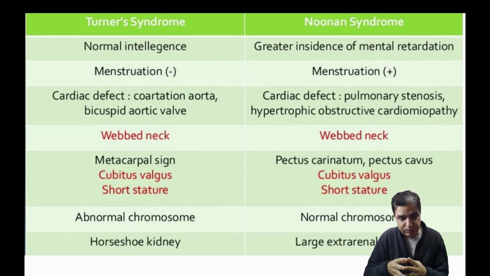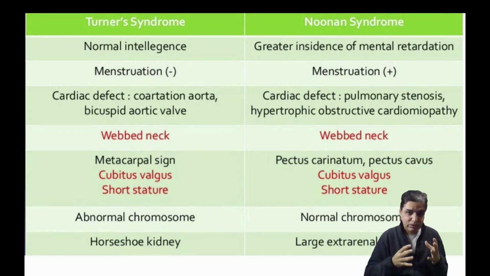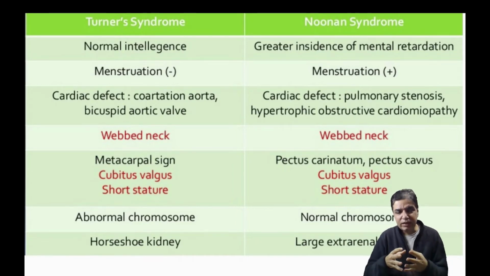Another important clinical difference between Noonan syndrome and Turner syndrome is the type of cardiac defects that occur in these groups of patients. Now, remember, cardiac defects are quite common whether it's Noonan syndrome or Turner syndrome. Turner syndrome, by and large, have left-sided heart problems. So either they have coarctation of aorta, or they might have a bicuspid aortic valve, in which there are two valves in the aorta instead of the normal three.